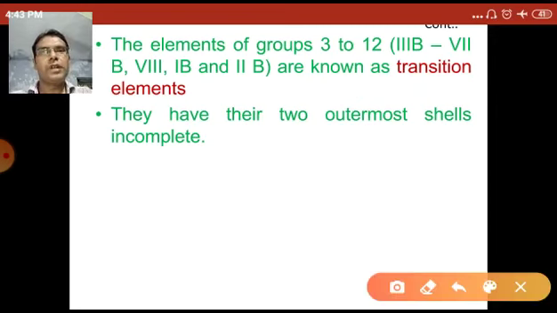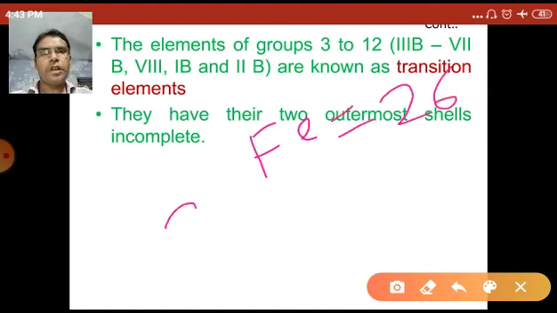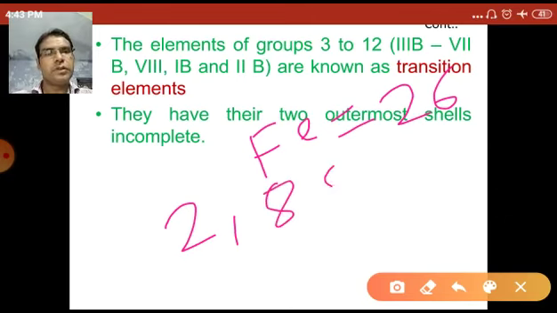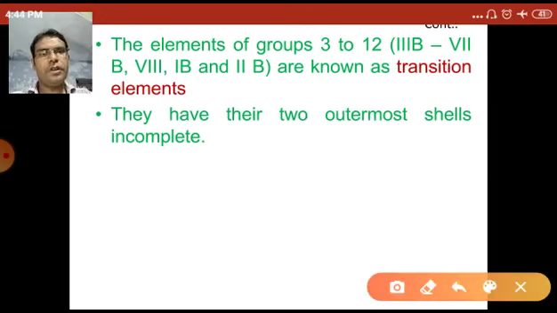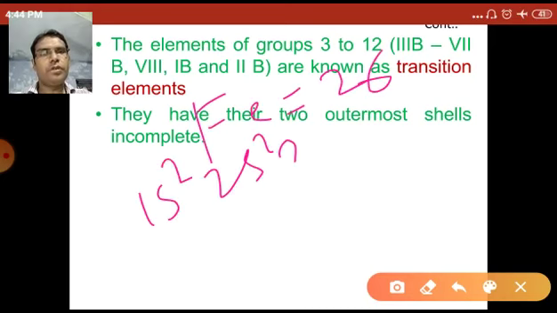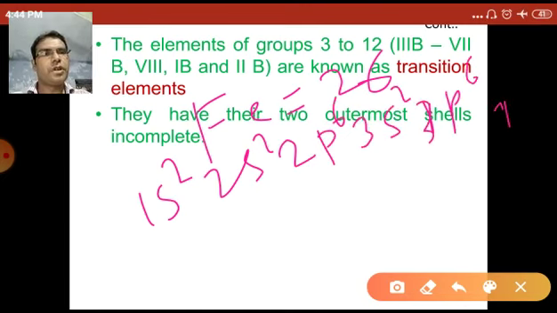For example, iron has the atomic number 26. Their electronic configuration is 2, 8, and so on. Iron, Fe, has atomic number 26: 1s2, 2s2, 2p6, 3s2, 3p6, 4s2, 3d6.